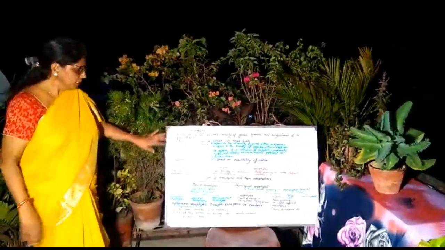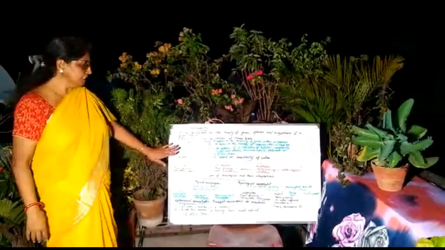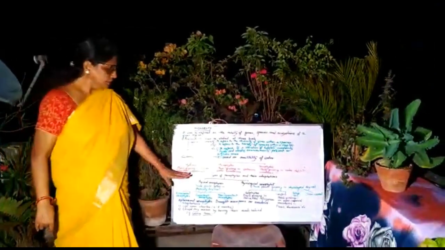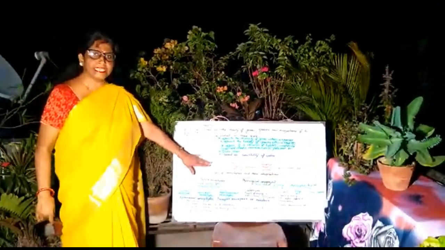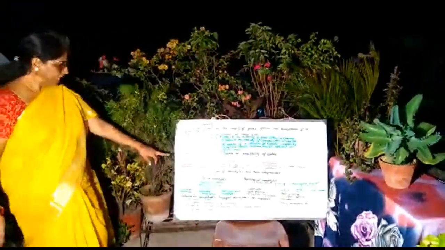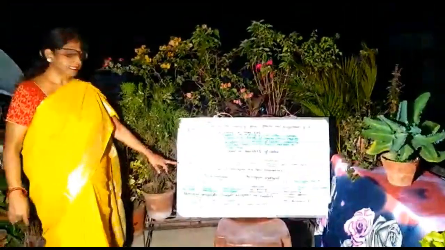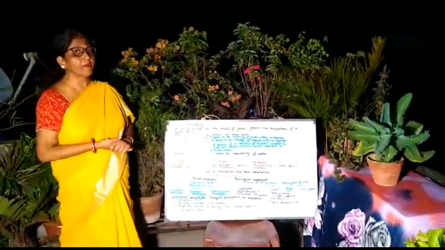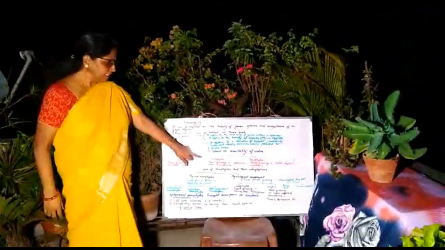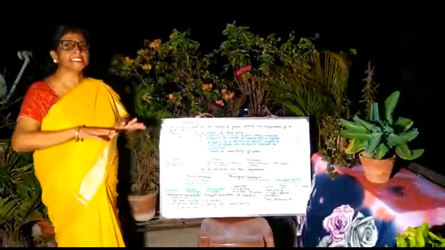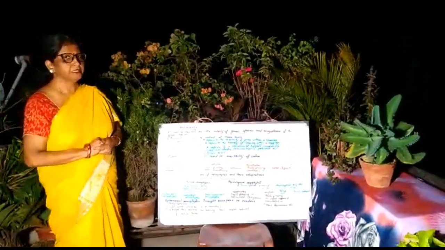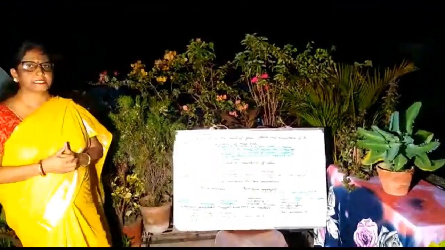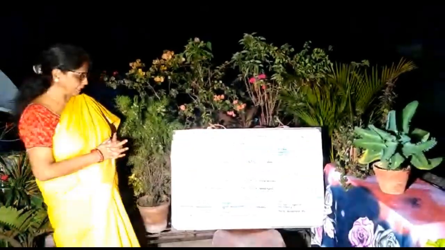Now first I am starting with classification of plants based on availability of water. Three types: hydrophytes, mesophytes and xerophytes. Hydrophytes are plants growing in water abundant conditions. Those are called hydrophytes, also called aquatic plants. Then mesophytes, plants growing in optimum water condition, that is where a moderate amount of water is present. Those are called mesophytes. And xerophytes, plants growing in water deficit conditions, the scarcity of water in the soil.